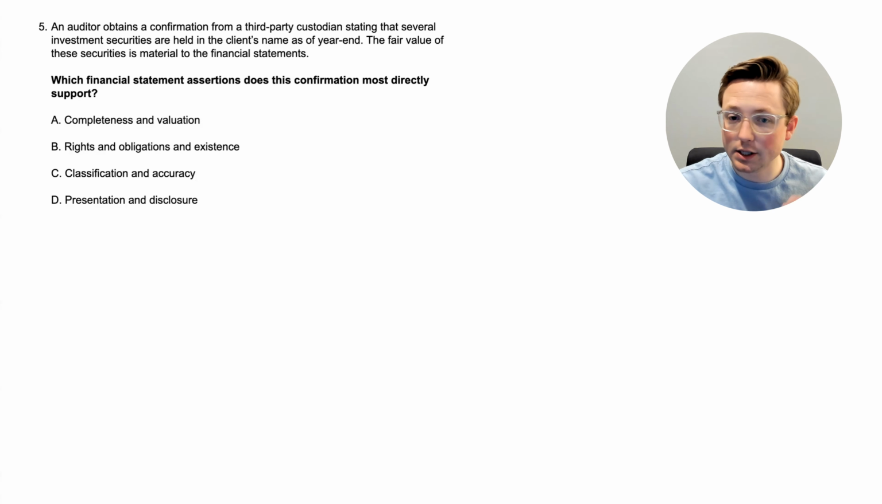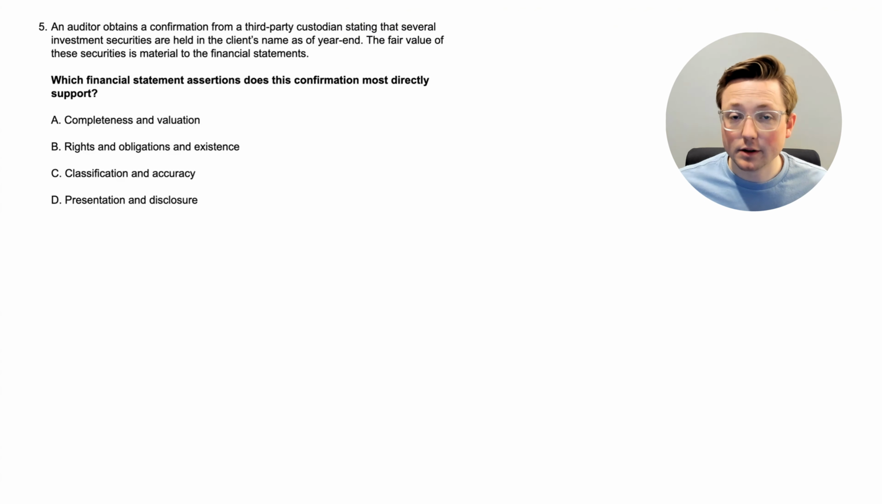And we've been mentioning assertions throughout multiple videos, throughout a lot of videos. Let's go through the options. Option A, completeness and valuation. Option B, rights and obligations and existence. Option C, classification and accuracy. Or option D, presentation and disclosure. So again, based on them receiving this confirmation from this third-party custodian, what is this going to most directly support when it comes to financial statement assertions?